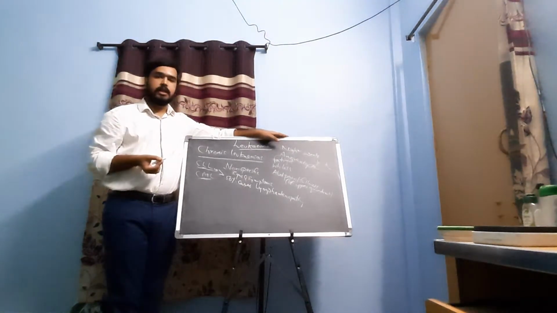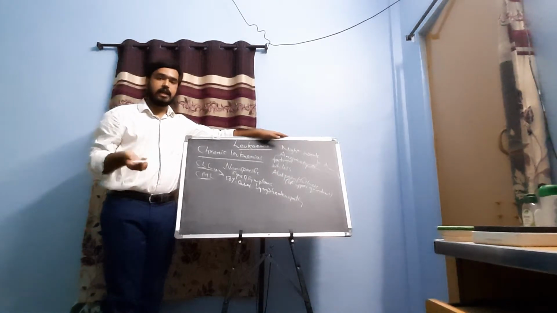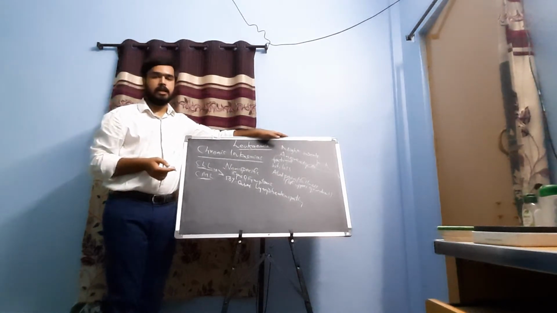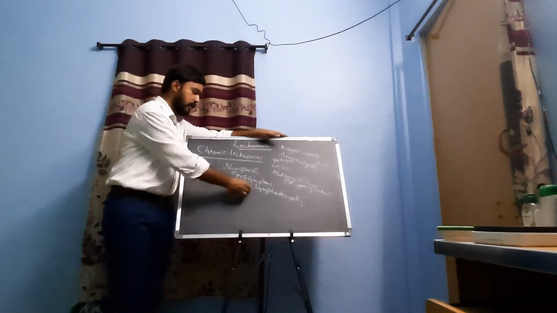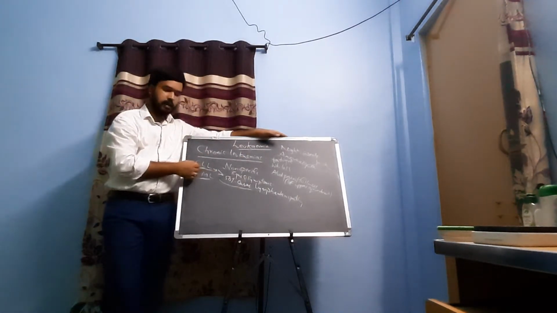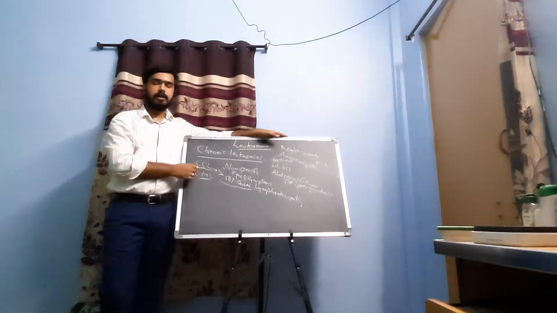Generalized lymphadenopathy can involve various sites, various lymph nodes of the body. So lymphadenopathy is one of the features of chronic lymphocytic leukemia.